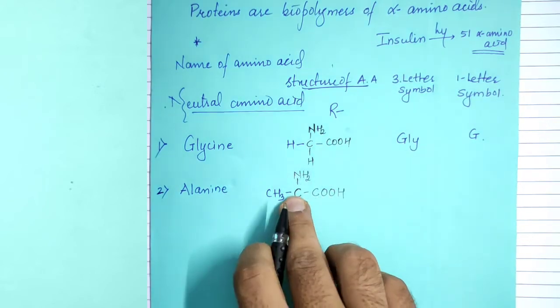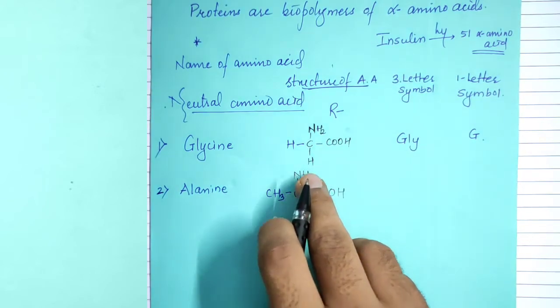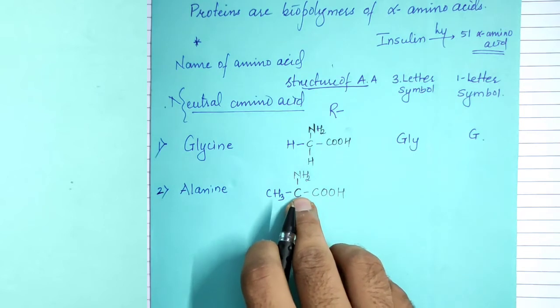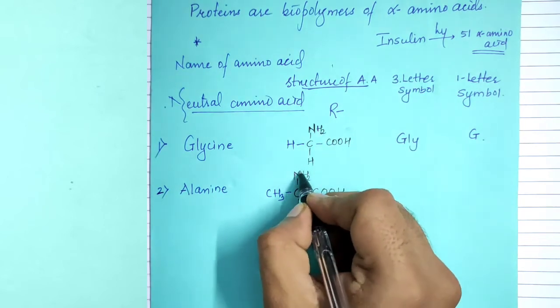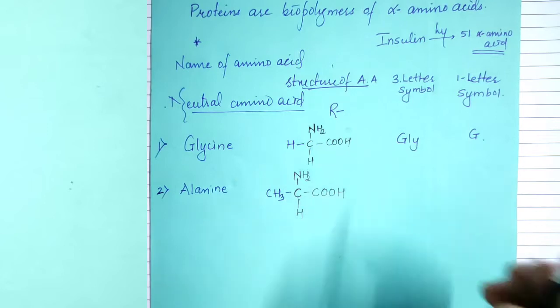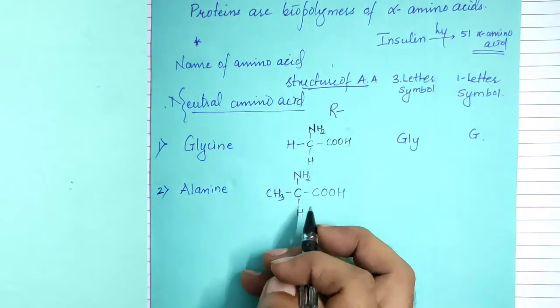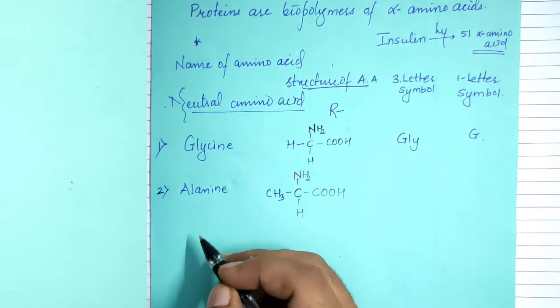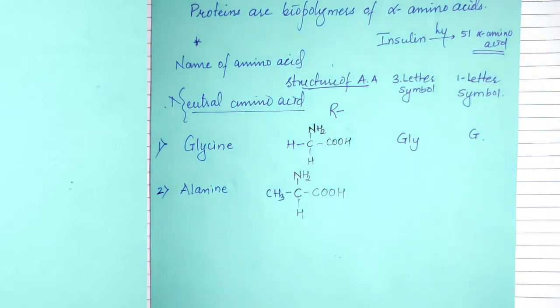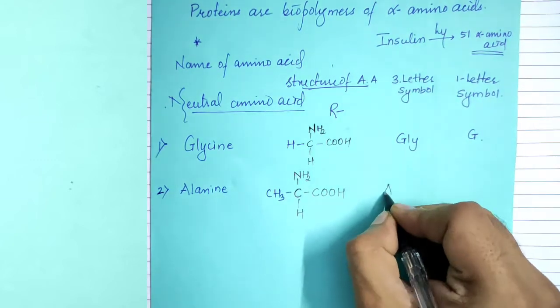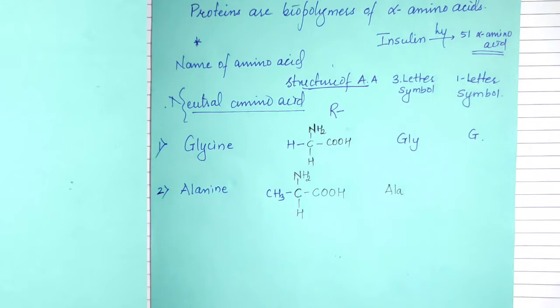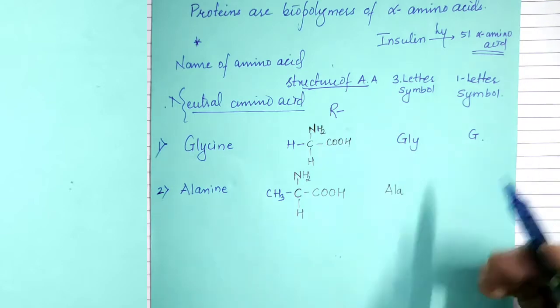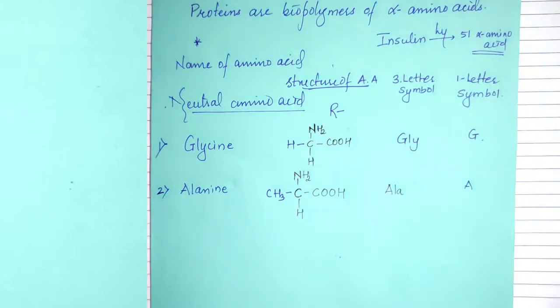The functional group attached to a carbon atom is known as the alpha carbon, and the group attached on the alpha carbon is said to be the alpha amino group. So the name of this molecule is alanine, the 3-letter symbol of alanine is ALA, and the 1-letter symbol given in the book is capital A.